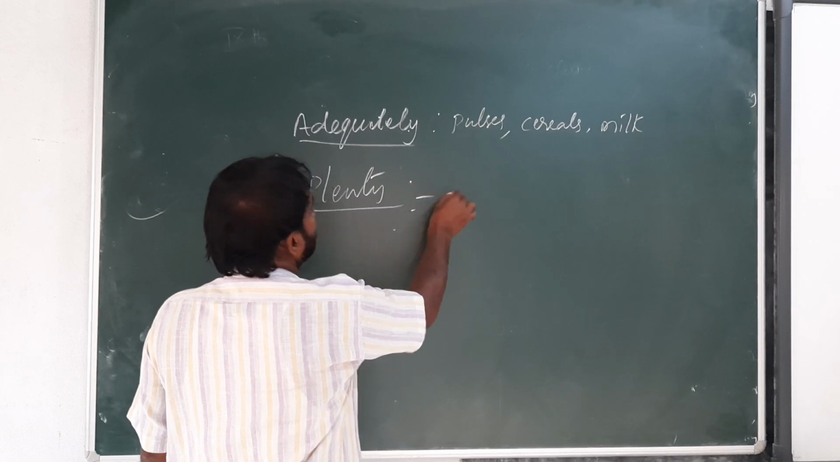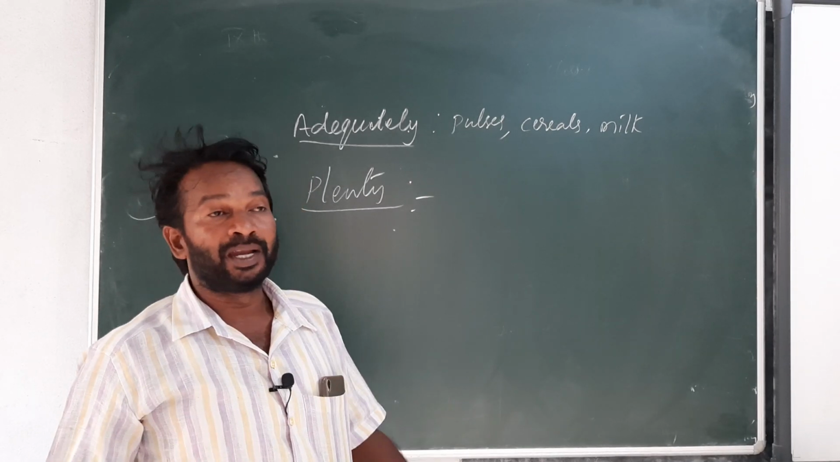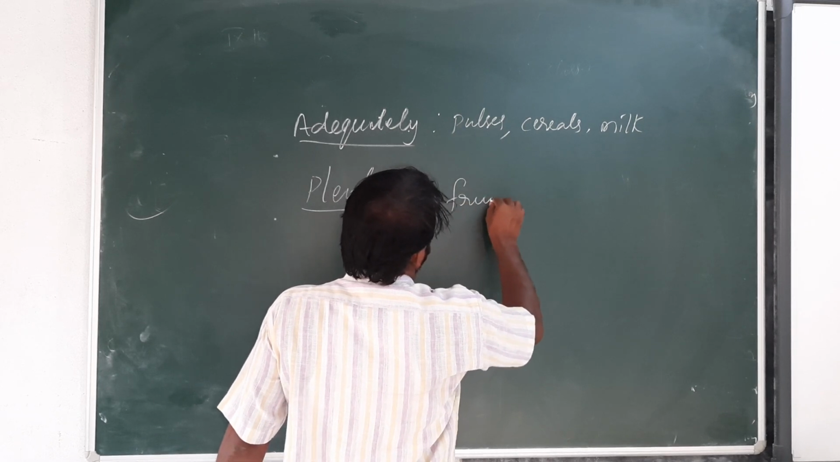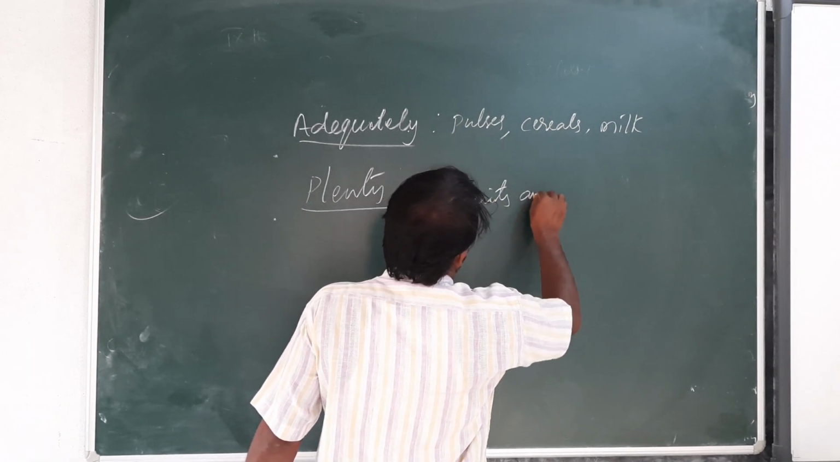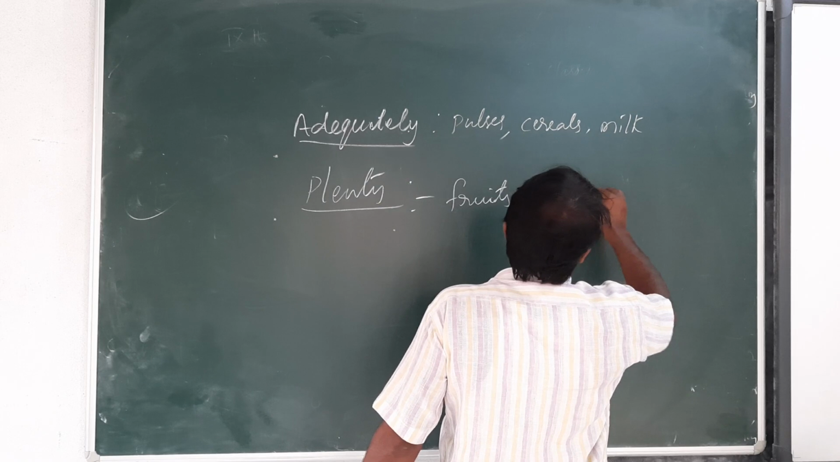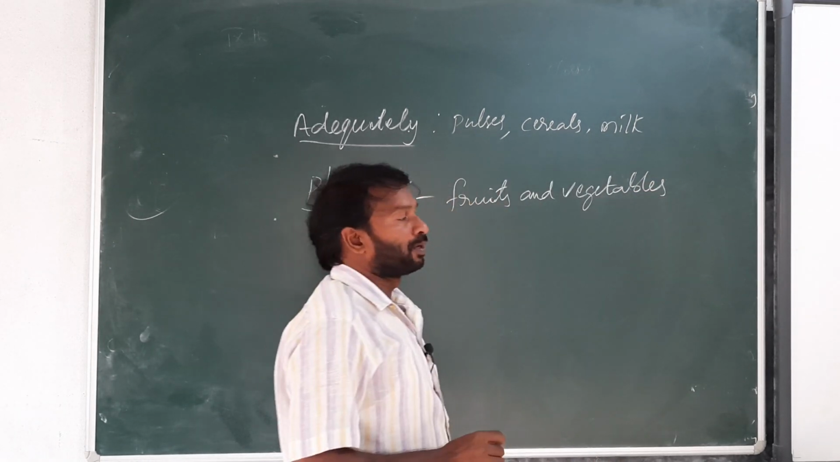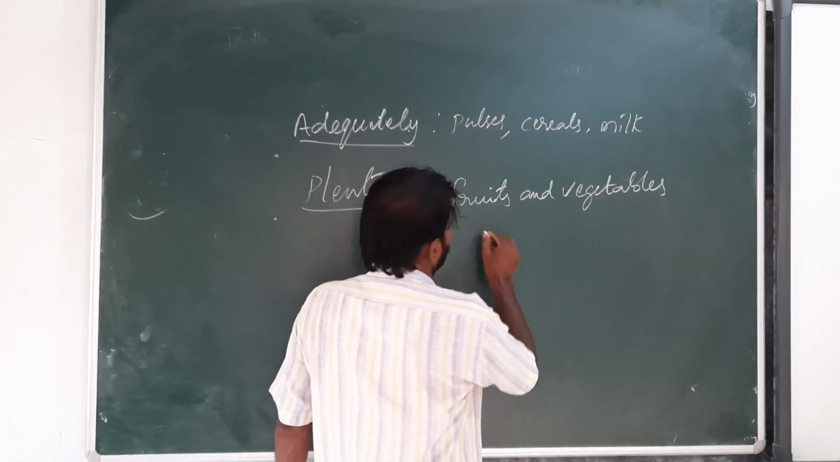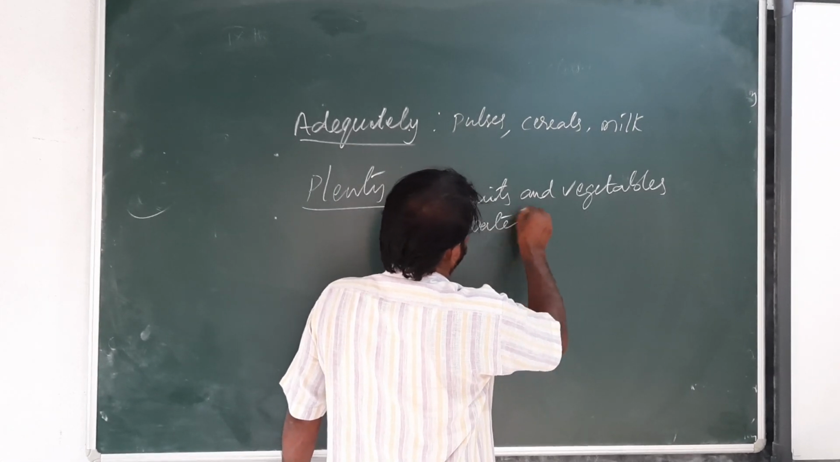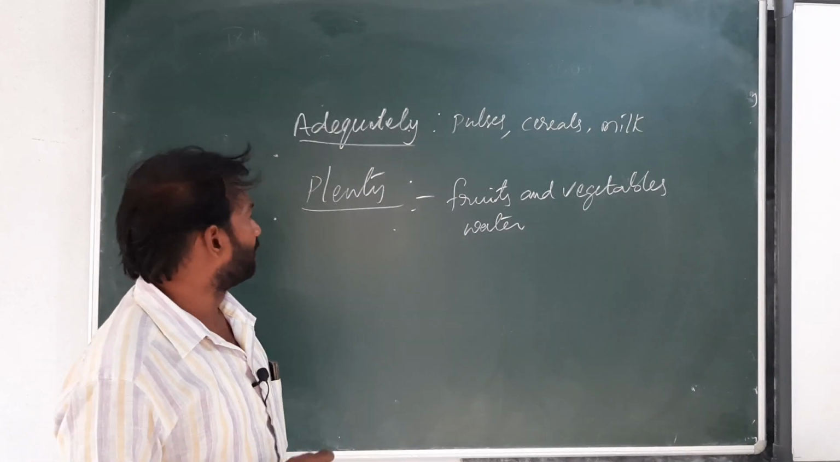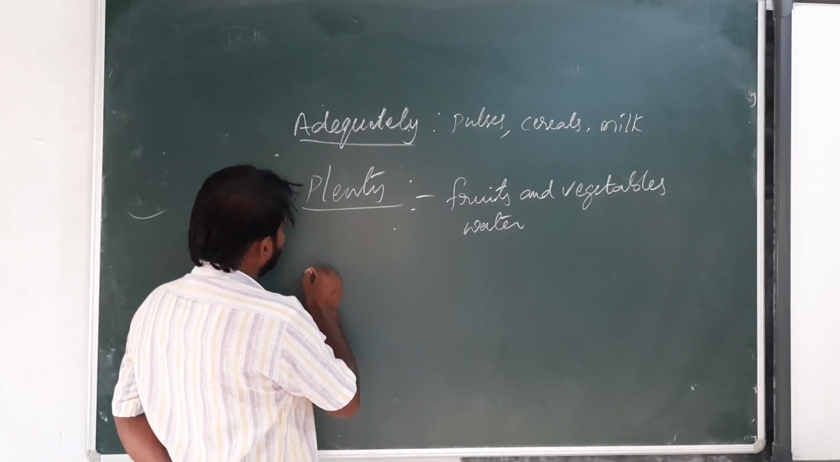Okay, what are the food materials we have to take plenty means fruits and vegetables, and water. You should take plenty. Next, moderately.